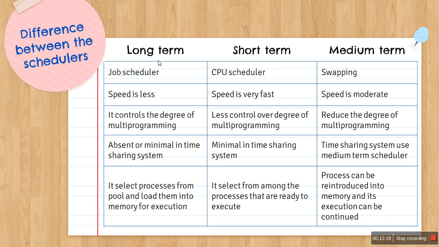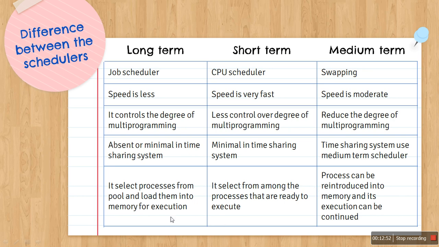Now the process state transition in case of long term is from new to ready, whereas in case of short term, it changes the process state from ready to running. Now what are these states that I am talking about? Please watch the video on process, in which I have explained the process state diagram. That will help you understand what I am saying now. If you have already watched it, do watch it again to understand it better, and if you haven't, watch the video. I will give the link in the description box below.